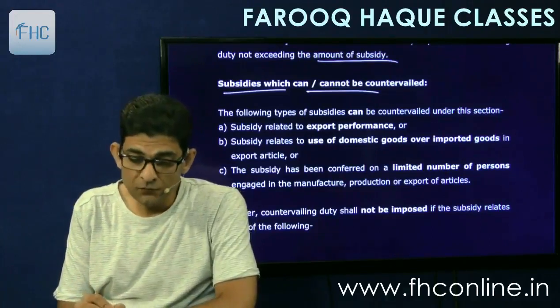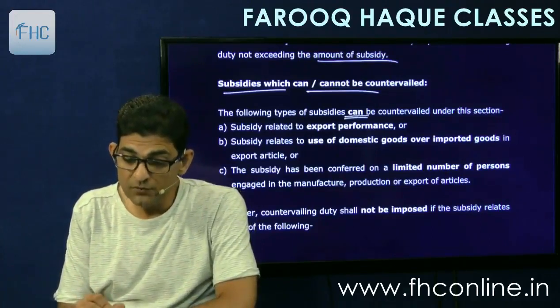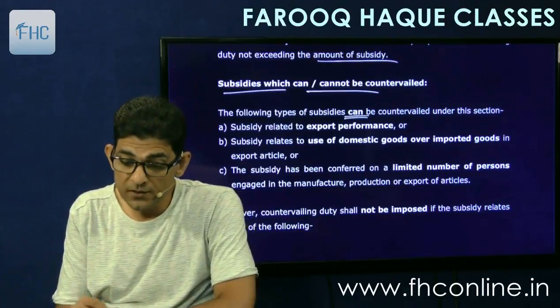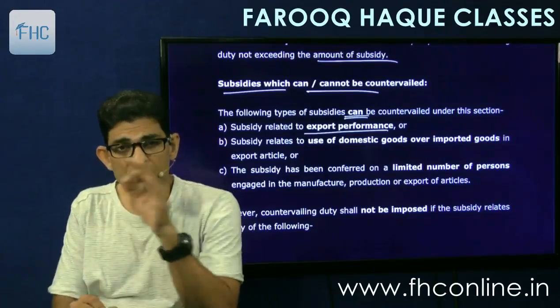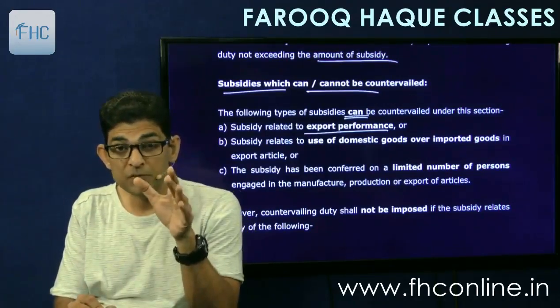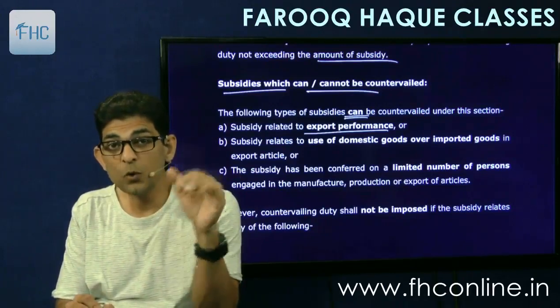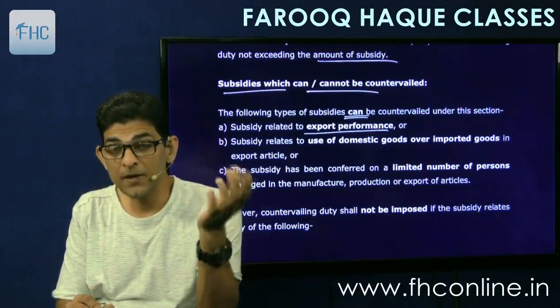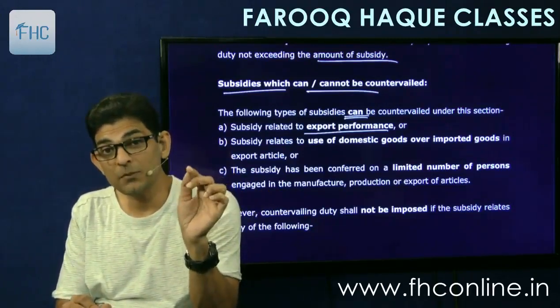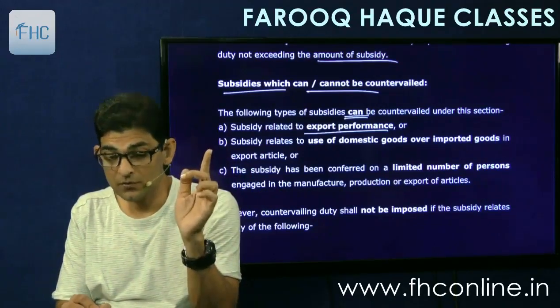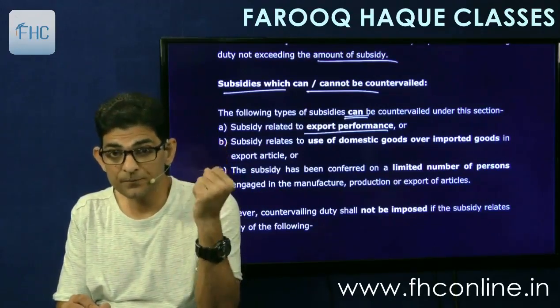So it says, the following types of subsidies can be countervailed under this section. Subsidy related to export performance. So if the subsidy is given directly for export performance, that if you export goods of a certain value, the government will give you this much subsidy. So subsidy is calculated on the basis of your exports, then that can be countervailed by us.